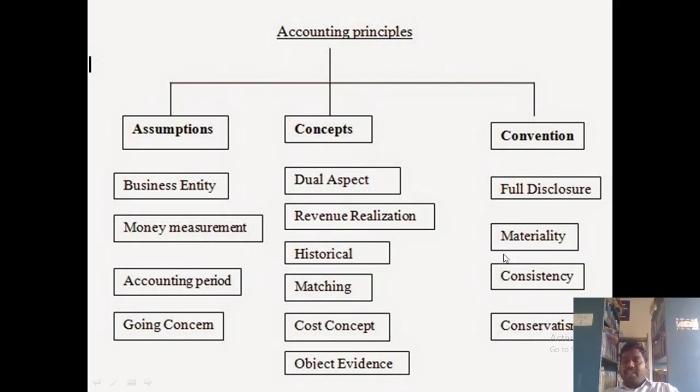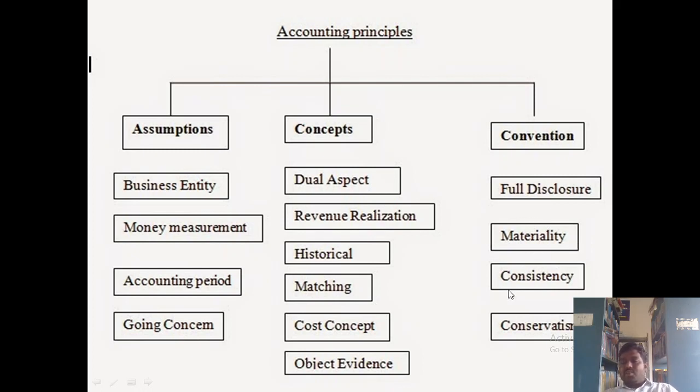Okay, next thing, materiality. Materiality is nothing but don't show all the things. Whatever is required for preparing the financial statements, you should show that only. Whatever important transactions are happening in the organization, materiality. We should plan for different activities, but the plans will not work out for all the things. Only certain things will work out. Whatever plans have worked out for certain things, that only you want to show. Don't go for imaginary things. So materiality is nothing but whatever material activities are happening in the organization, you want to show that thing only.